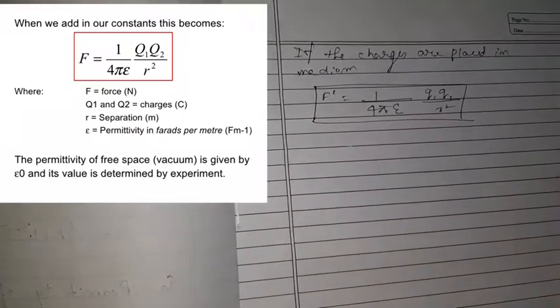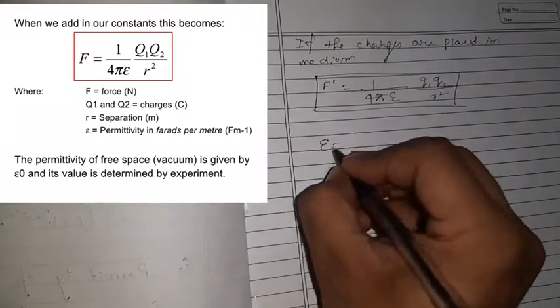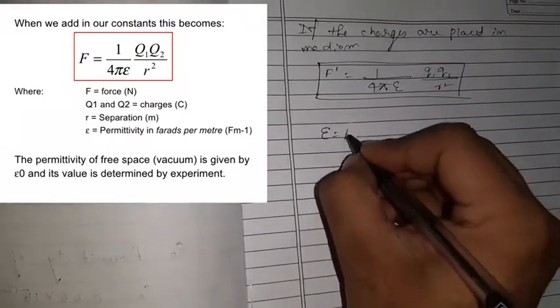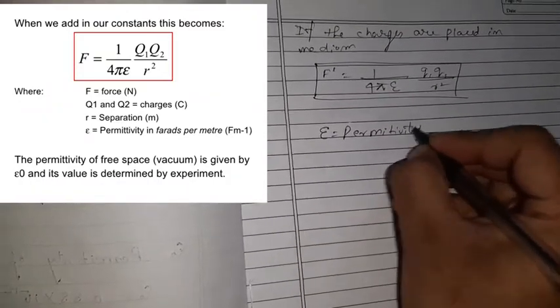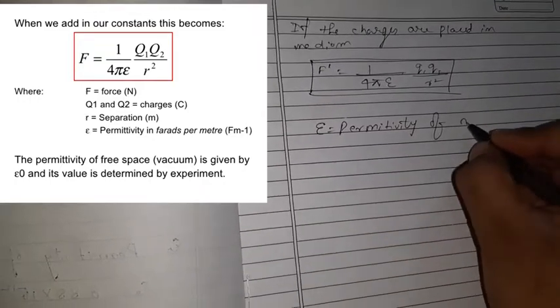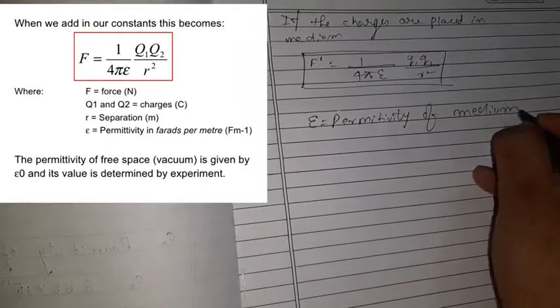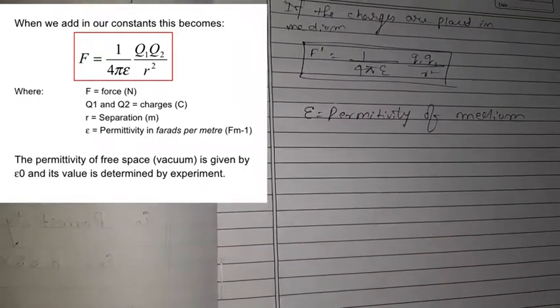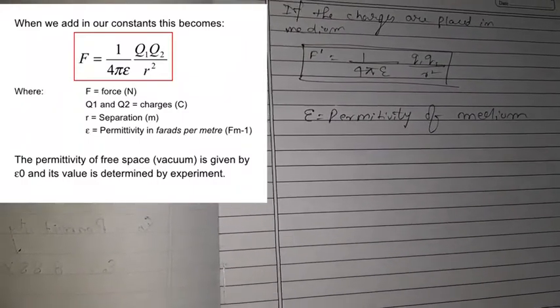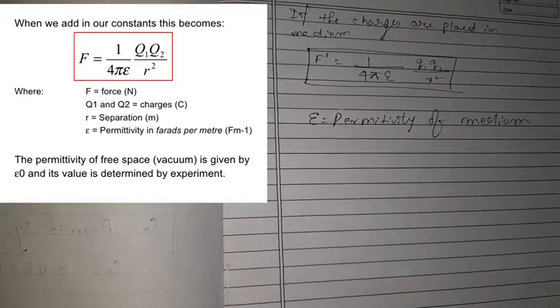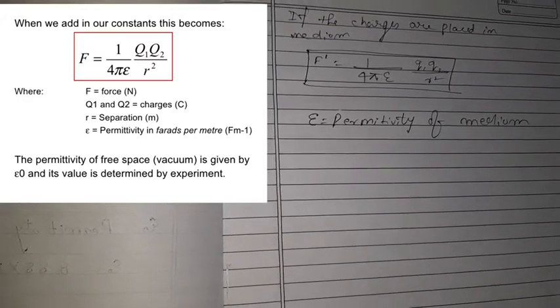Now what is epsilon here? Epsilon is known as permittivity of medium. So in the air we used epsilon naught, the permittivity of free space, but now here we are taking the permittivity of the medium.